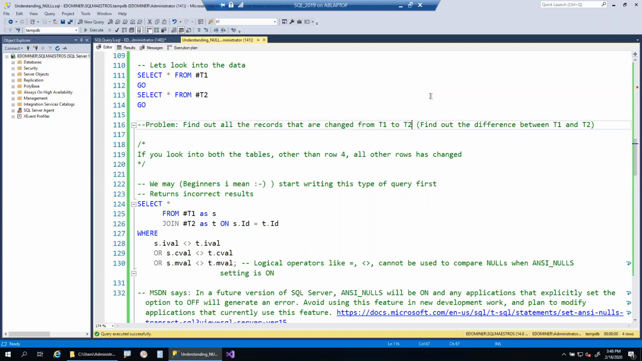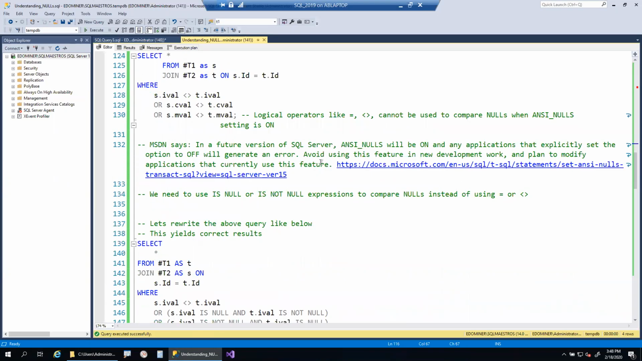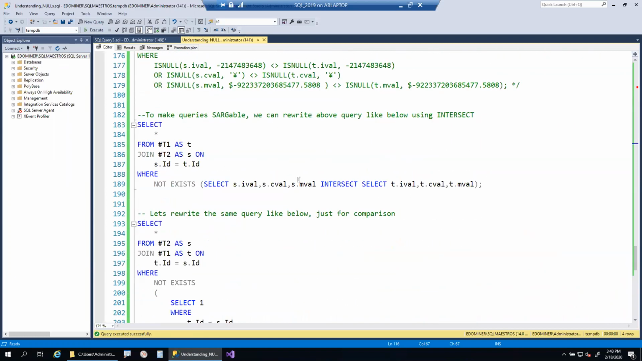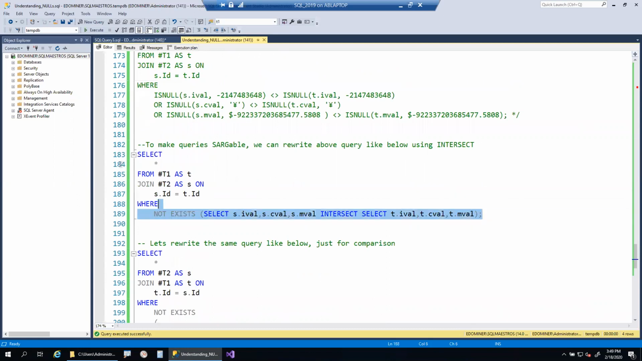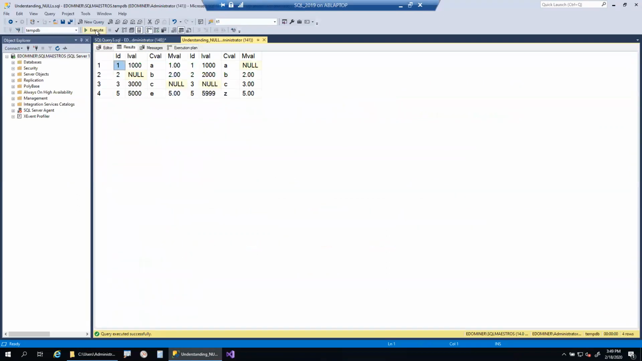So taking that understanding into consideration, we are just rewriting our query like this. Just applying the intersect operation between all the columns other than ID, because ID is there in the join condition. You can include ID also, but I have excluded it here because we know that is different. We have joined the tables, found all the differences, and just by using the NOT EXISTS operator, we will be able to find all the records that don't match in both the tables.